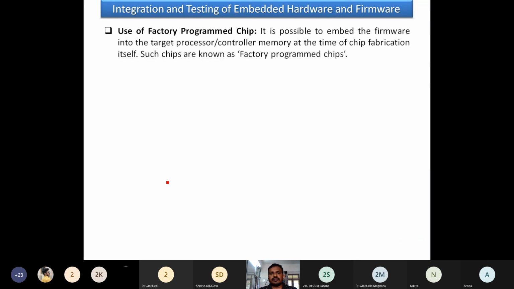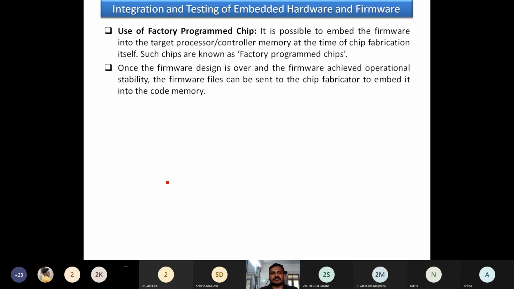The use of factory programmed chips. It is possible to embed the firmware into the target processor or controller memory at the time of chip fabrication itself. So there is no need to go for any further programming; it is like a use-and-throw concept. There is no facility for rewriting the programs in that particular chip. Whatever it is, it is built at the fabrication stage itself.